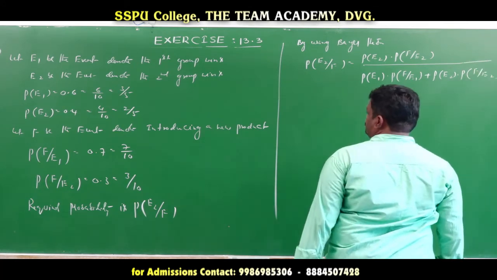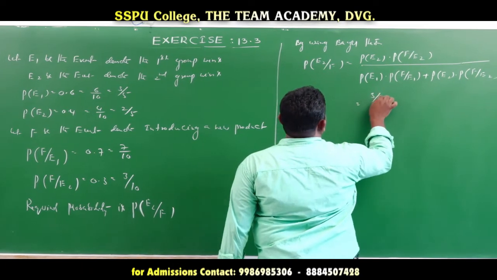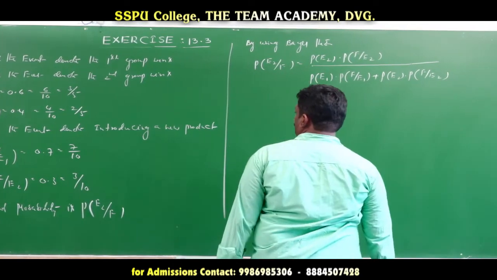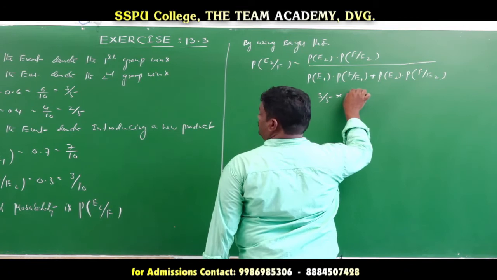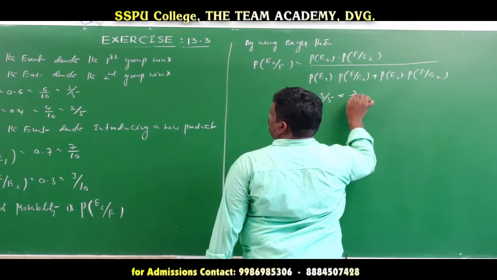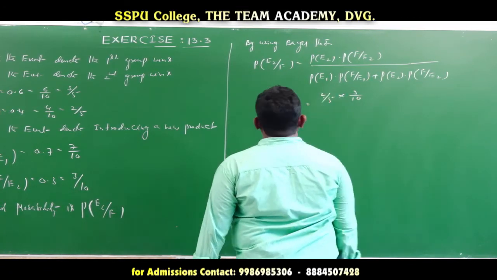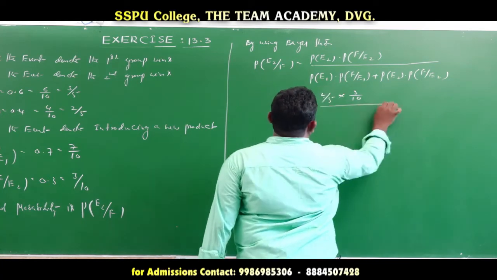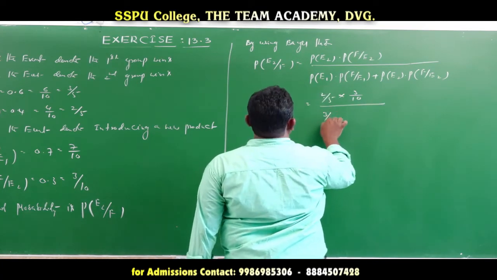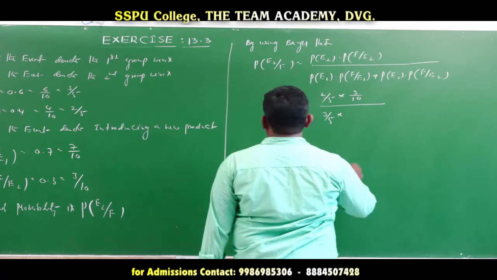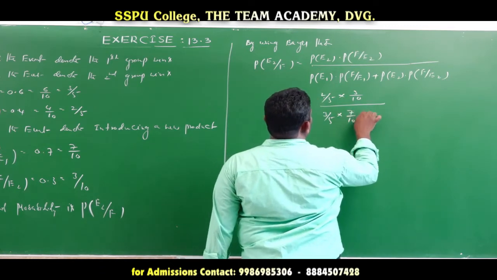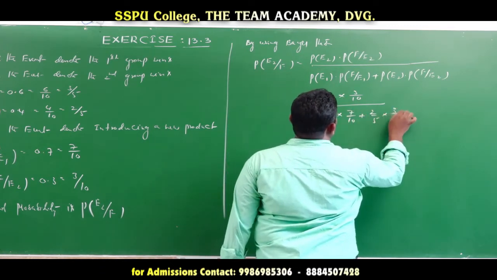Now see, the values we substituted: that is equal to 3 by 5 into this value, how much? 7 by 10, or 3 by 10, sorry. Here E2 is 2 by 5, into 3 by 10. Next, in the denominator, 3 by 5 into P of F given E1, 7 by 10, plus 2 by 5 into 3 by 10.